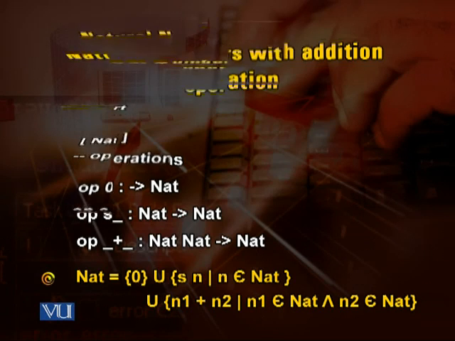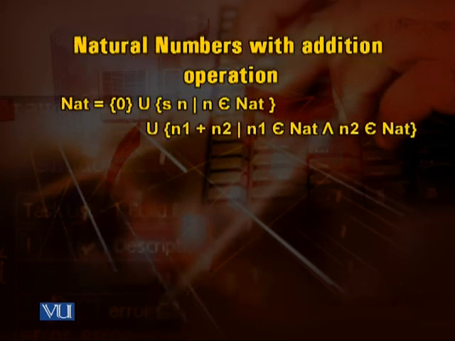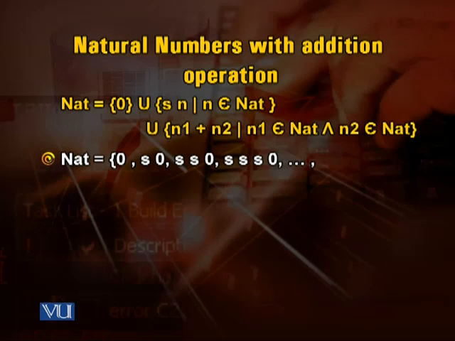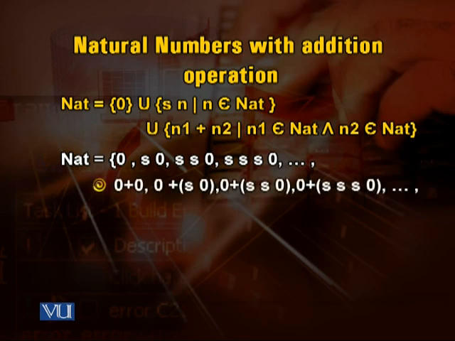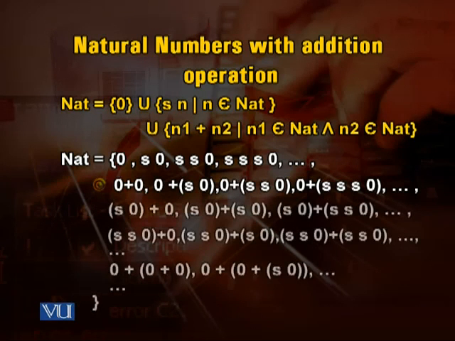So natural number with addition, we can see here natural is equal to 0, s of 0, ss 0, sss 0, and so on and so forth. 0 plus 0, comma 0 plus s of 0, comma 0 plus ss 0, and so on and so forth. So this reduces to 0 plus 0 plus 0, and so on and so forth, and ultimately we will be able to prove that this actually works.